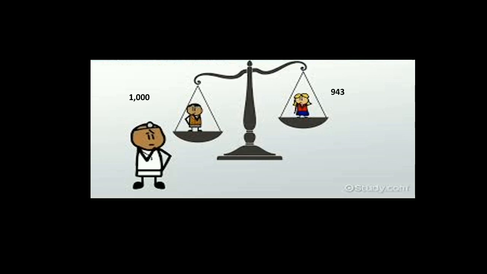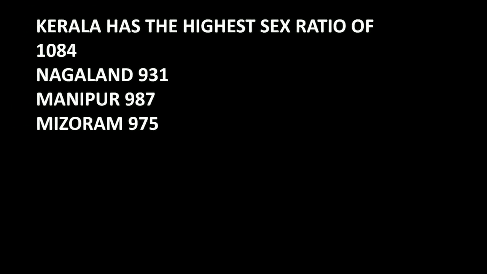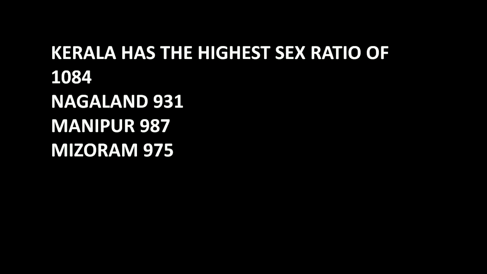In states like Kerala, the sex ratio of women is more, at 1,084. The ratio in Nagaland is 931, which shows that the condition of women in these regions is more favorable and better compared to the rest of the country. Manipur has around 987 and Mizoram has 975. So here, comparatively, the condition of women is better.